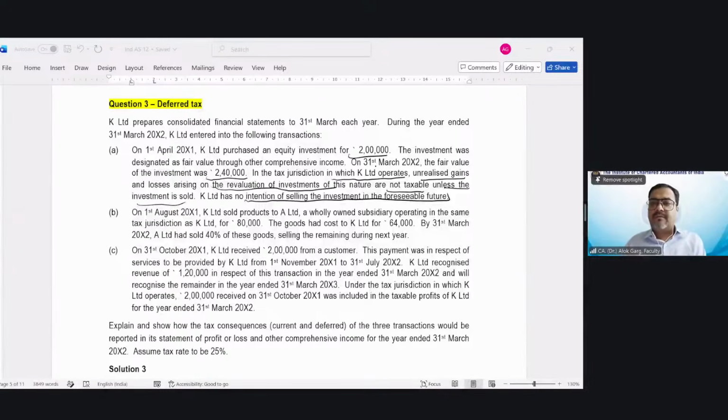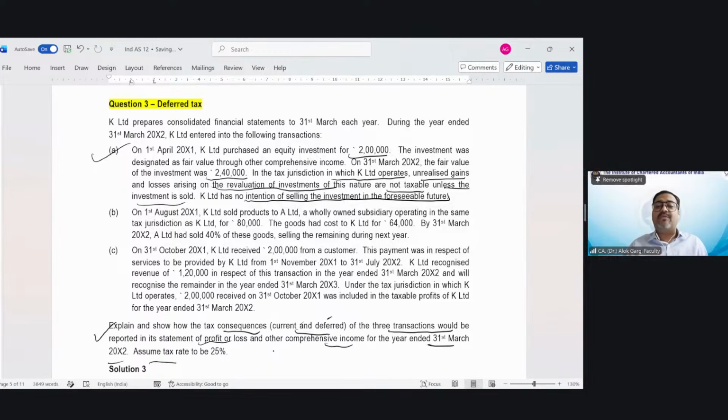Okay. So friends, the question is asking, explain and show the tax consequences, current tax and deferred tax, of the 3 transactions. We have only read the first transaction. So I want to read what is the ask of the question. The ask of the question is to provide the current and deferred tax implications, which have to be reported in the statement of P&L and other comprehensive income for the year ended 31st March X2.